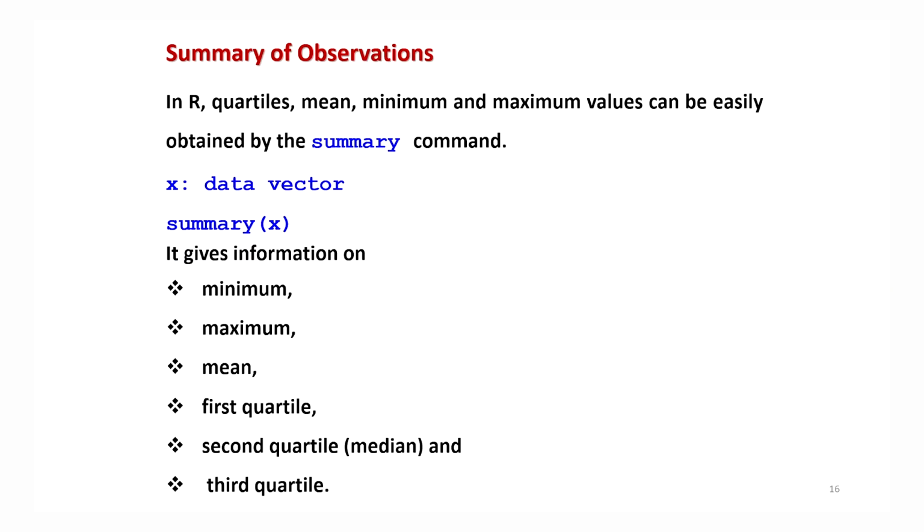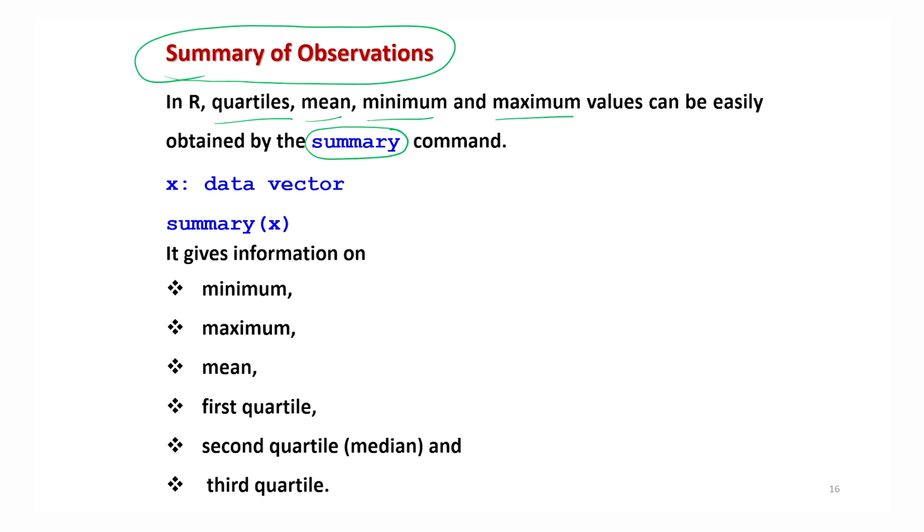So now we come to our command that we want to understand in this lecture. In R software, we have a command to summarize the information about a data set, which is called summary, right? Quartiles, mean, minimum value, maximum value, etc. All these things can be obtained together in a single command, the summary command, SUMMARY, all in lowercase alphabets.